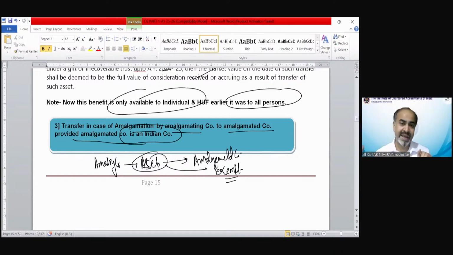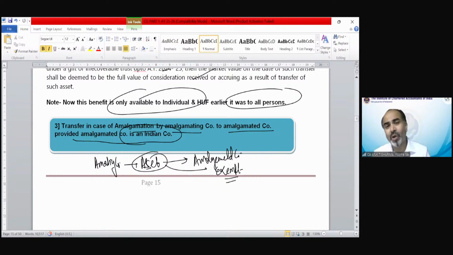Or any other company in that industry, like B Limited, can acquire A Limited in the form of amalgamation. What will be the benefit compared to the company being shut down by selling its assets separately?